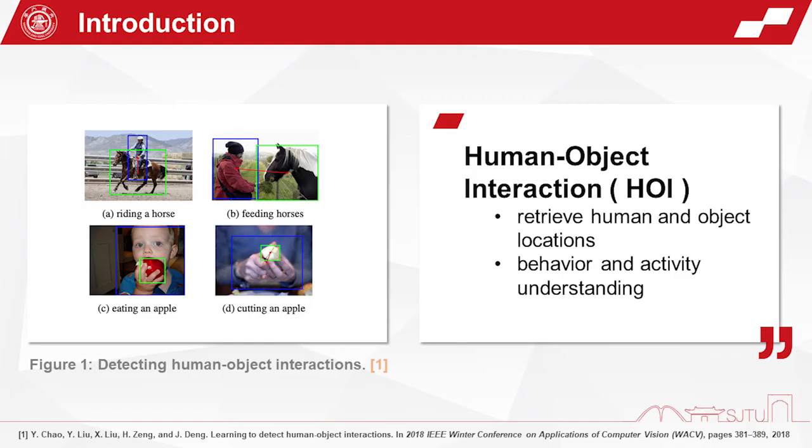Our work is in the field of HOI detection, human-object interaction, which infers types of interactions through retrieving human and object locations. Intuitionally, HOI detection is strongly related to the human body and object understanding, facilitating behavior and activity understanding. Here in Figure 1, you can see the examples of HOI detection. The blue boxes mark the humans, while the green boxes mark the objects. Each green line links a person and an object involved in the labeled HOI class.